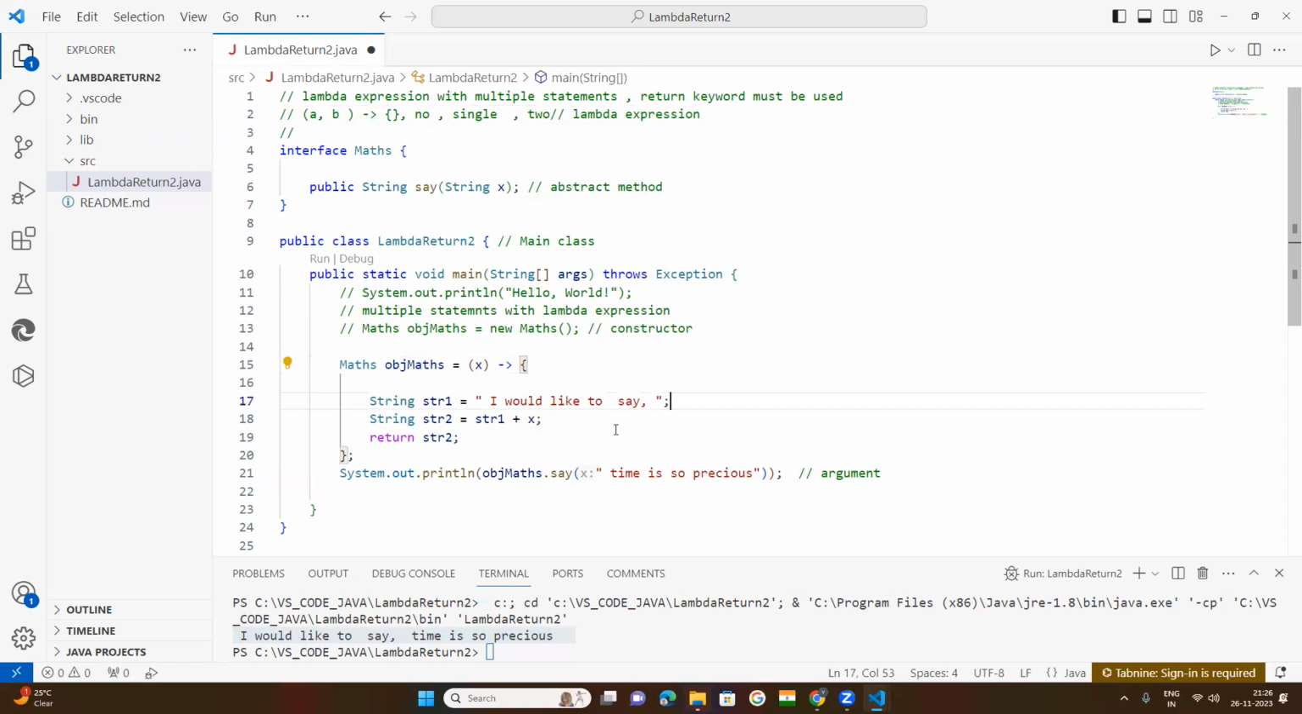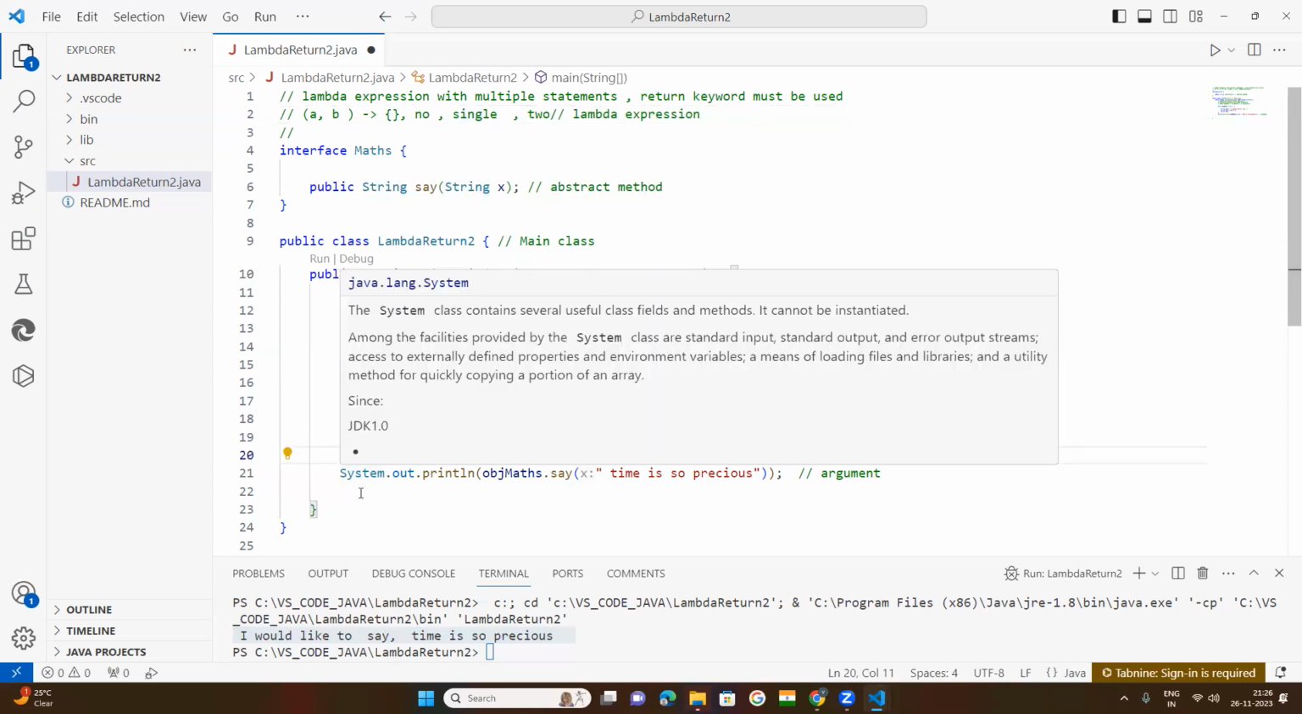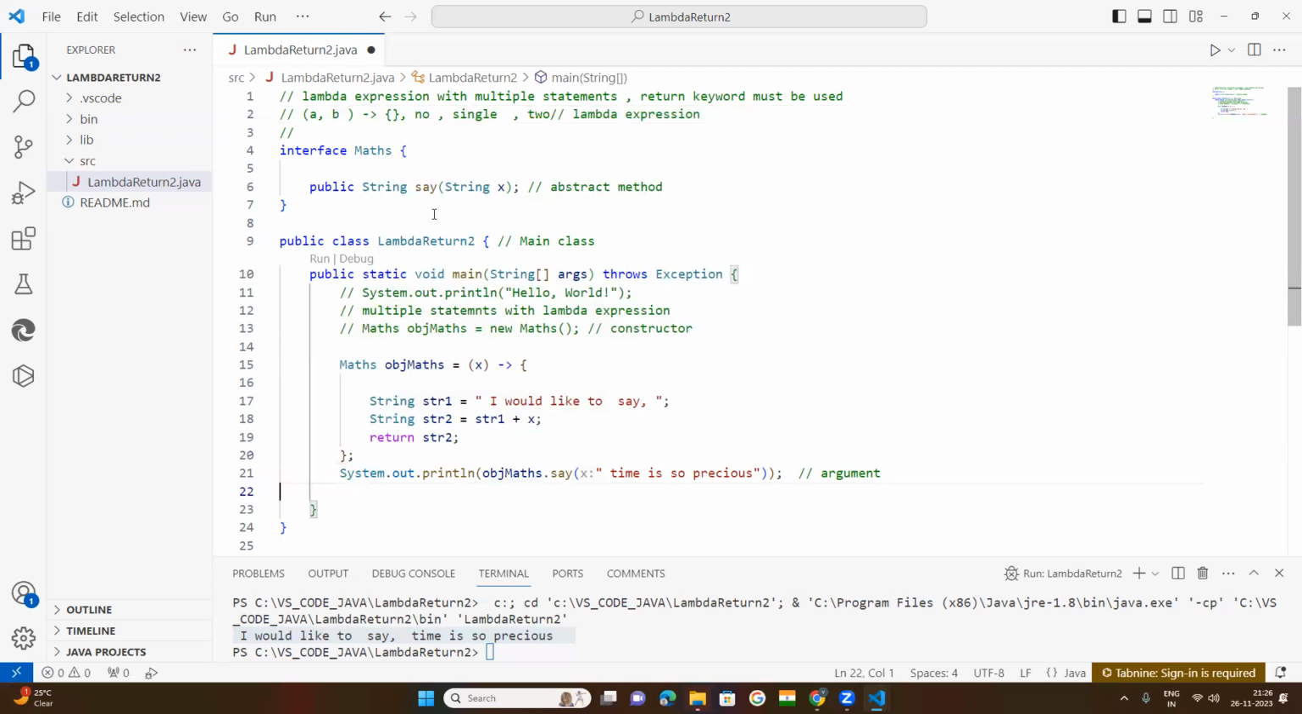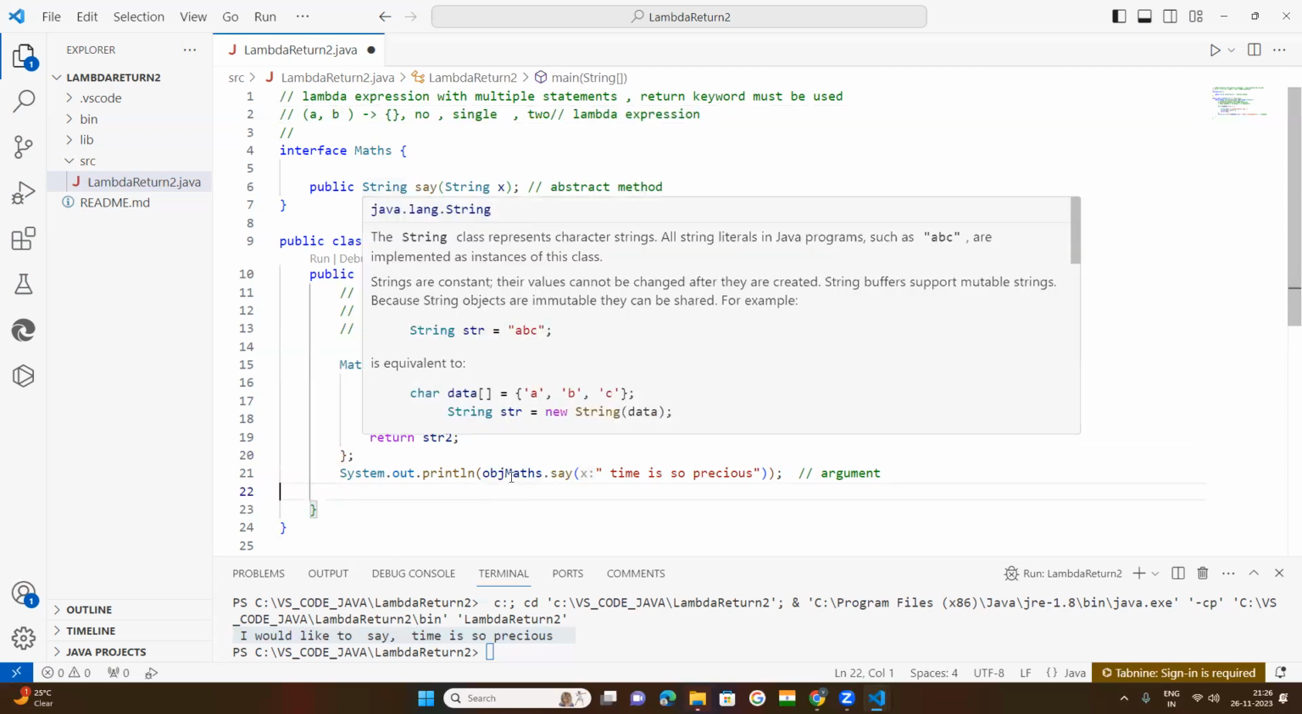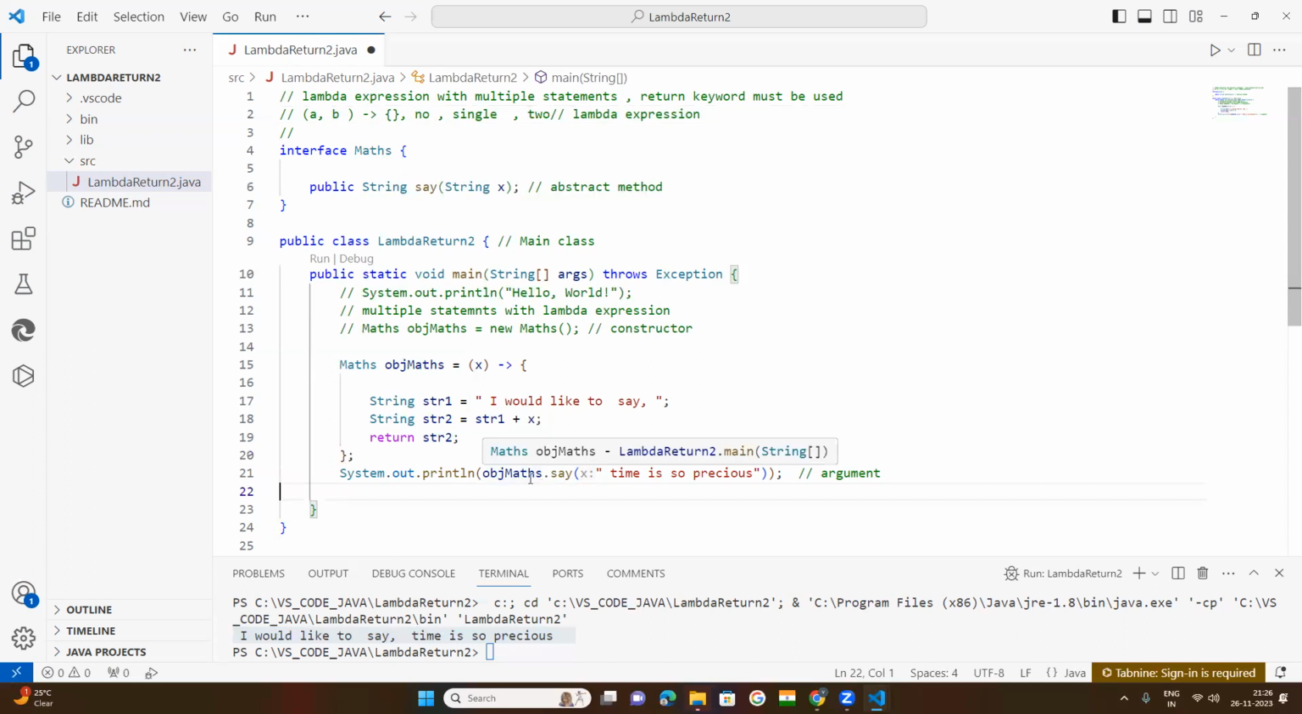Two statements have been written, and after that, as per my class, the return keyword must be used. The return keyword returns a string, because you declared this method as a string type. So it returns a string. Now after that, it is closed, and within the print statement, I am accessing this method as an object method, with the object name created for the class.